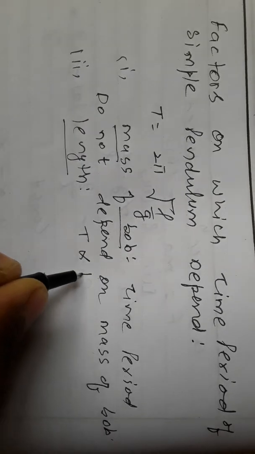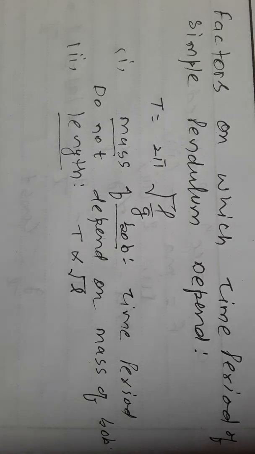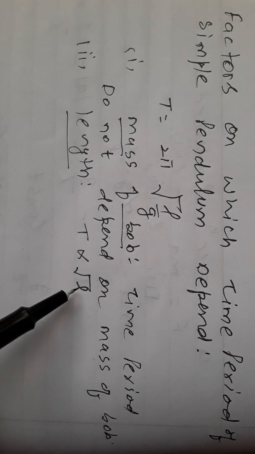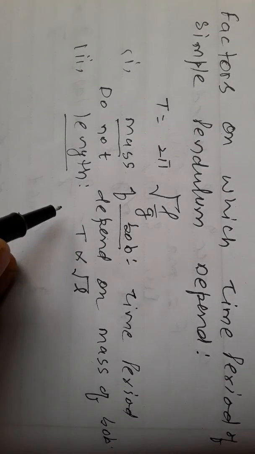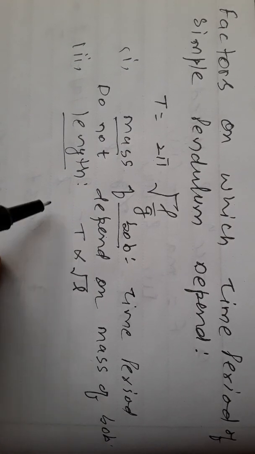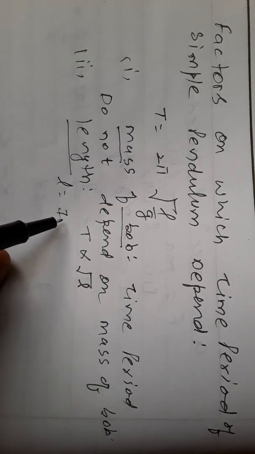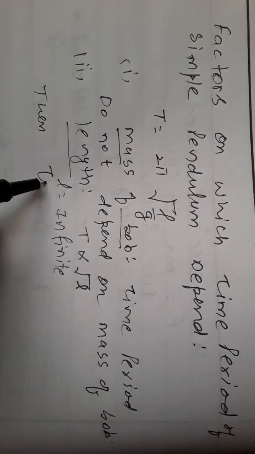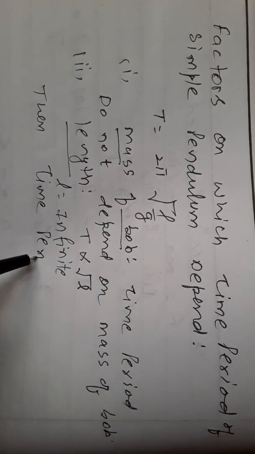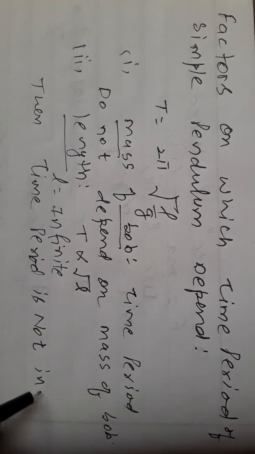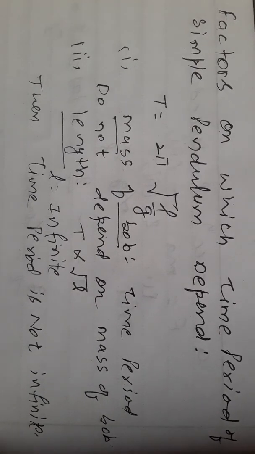Time period is directly proportional to the length of the simple pendulum. If length increases, then time period also increases. If length decreases, then time period also decreases. They are vice versa. But if length is infinite, then time period is not infinite. We will do the derivation of this topic.